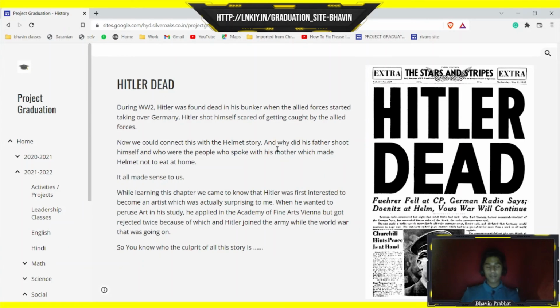By the end of the chapter, we came to know this interesting fact. Hitler never wanted to join the army. He wanted to become an artist. He applied to a university two times and got rejected two times. So then he joined the army while World War One was going on. So we know who the actual culprit of the war is.